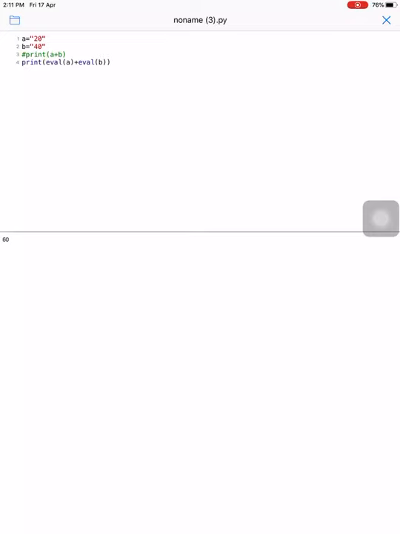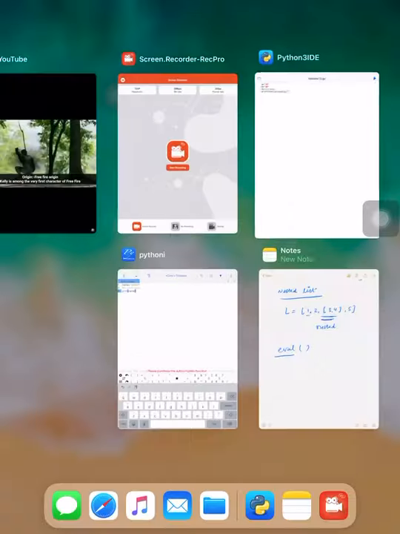Now we'll run. See, the output is 60 now, because the a, which had the value 20 as a string, and b is also a string, but whenever we use the eval function with a and b, what happens? It identifies its original type. The 20 is an integer and 40 is another integer. So the output will be 20 plus 40 is 60. So hope you understand the function of eval.